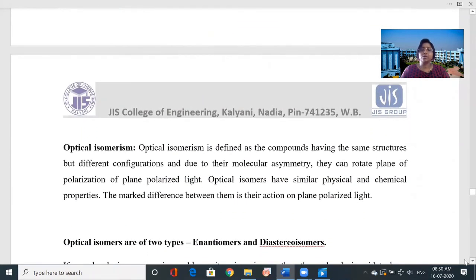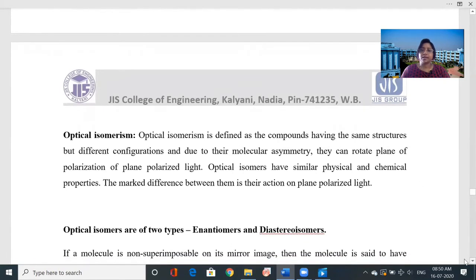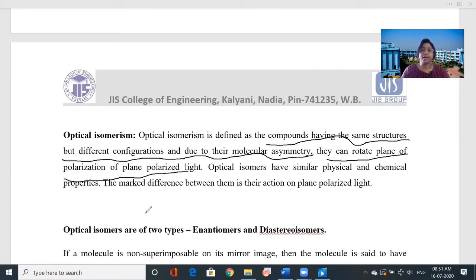Optical isomerism is defined as compounds which have the same structures but different configuration, and due to their molecular asymmetry, they can rotate plane polarized light. Optical isomers have similar physical and chemical properties.